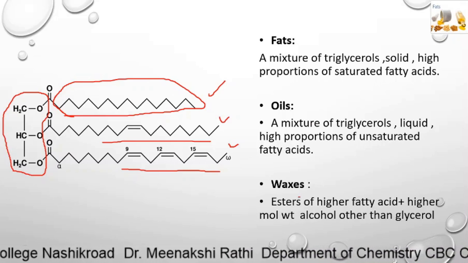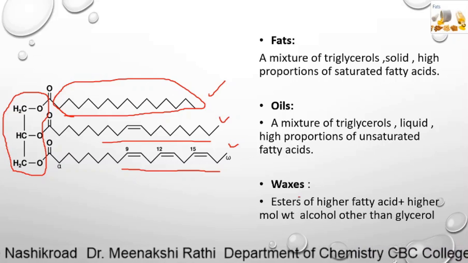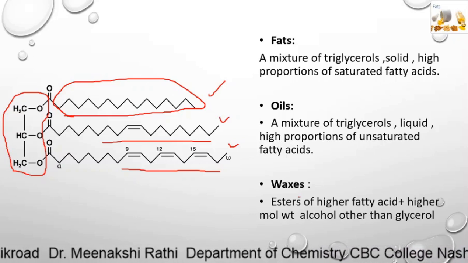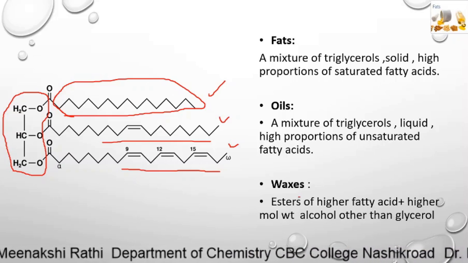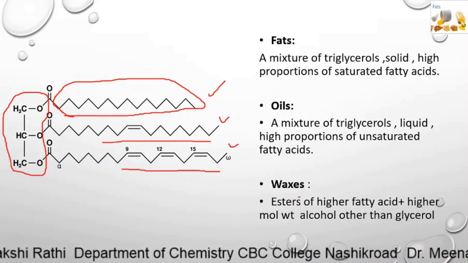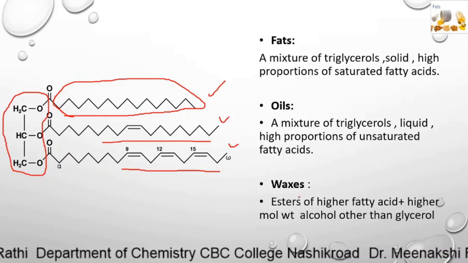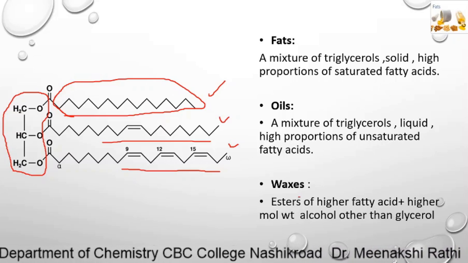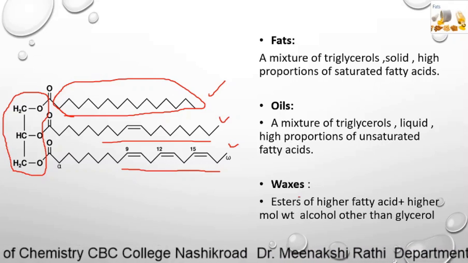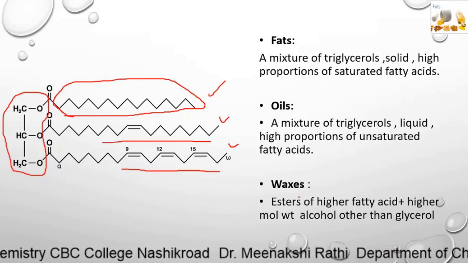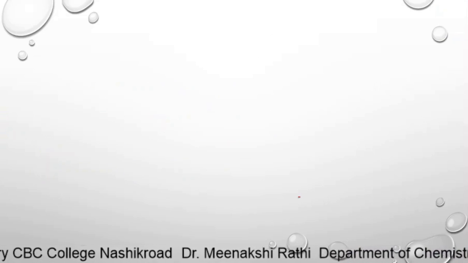These alcohols may be aliphatic, alicyclic. Mostly cetyl alcohol is commonly found in the waxes. Bee wax, wood wax, all these are examples that come under the waxes. So, simple lipids are of three types: fats, oils and waxes.